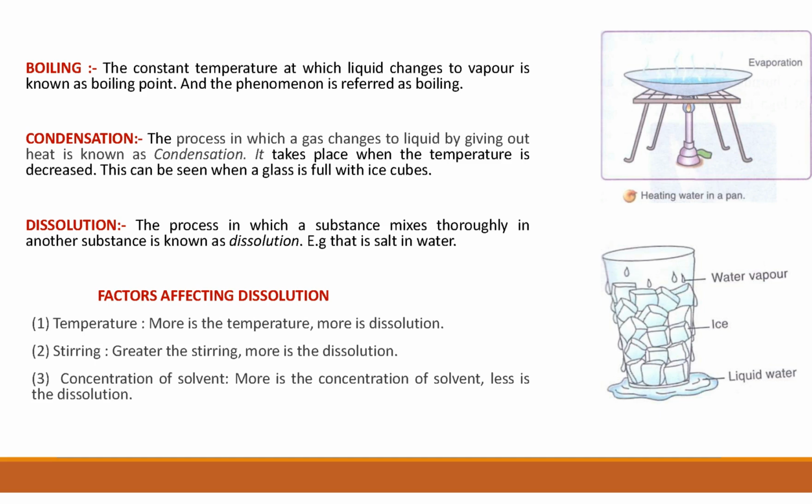If you add salt in water, first you make a solution. Then if you want to again add salt in the water, after some time it will not dissolve. Some salt you can see in the bottom of the pot, so all the salt will not dissolve. So if you increase the concentration, if you add more salt in the water, the dissolution will decrease. So these are the factors which affect the dissolution.